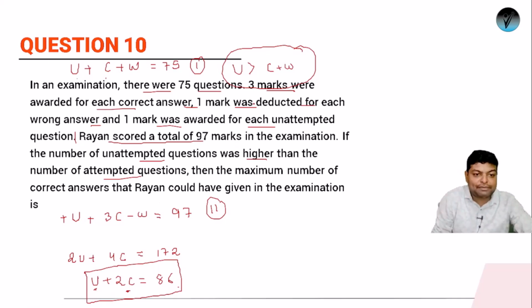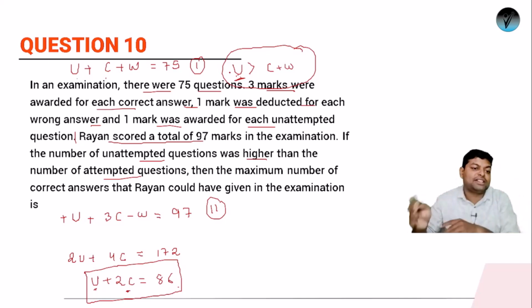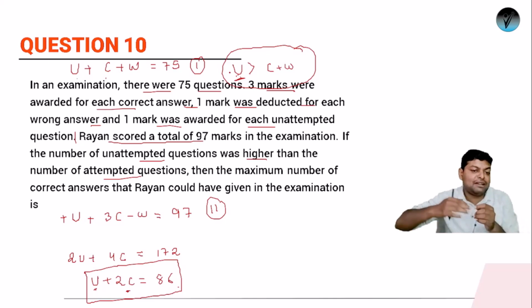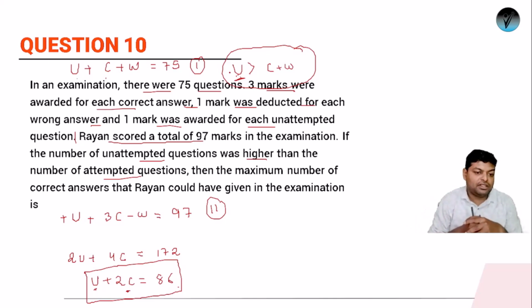And also it has been given that the unattempted questions should be more than the correct and wrong ones. So first, what value can I take? See, if there are 75 questions and you take half of it, that's 37.5. But 37.5 cannot be, so the number should be an even number greater than 37.5. So the number of unattempted questions can be 38. Okay? The number of unattempted questions can be 38.